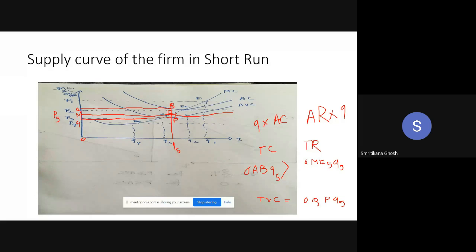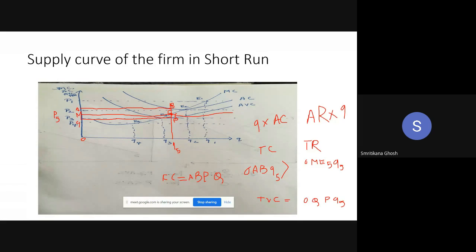So the rest, that is QABP, is the fixed cost. I'm just trying to find out the fixed cost now. So fixed cost is ABPQ.